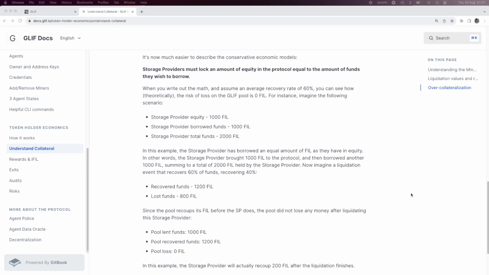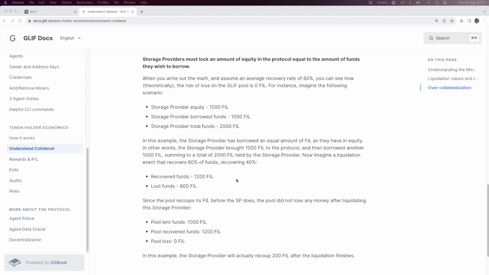Here's an example of how Glif reduces losses for the pool with poorly performing miners. A miner actor has 1,000 FIL in equity value, and they borrow 1,000 FIL from Glif, so now they have 2,000 FIL. Say there's a liquidation event and the recovery rate is 60%, then the pool will recover 1,200 FIL, and lost funds would be 800 FIL.